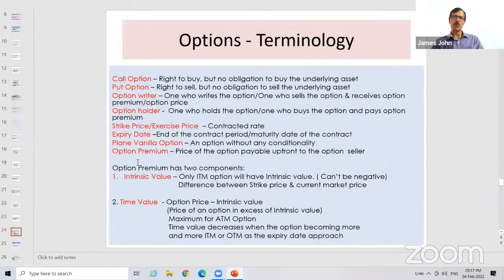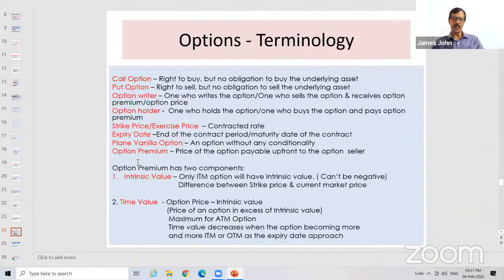Now we'll move on to options. With this, we'll wind up bonds and move on to options. It is very confusing to at least some of you, but it's again a very simple concept. You're all familiar with forwards. Am I right? What is a forward?